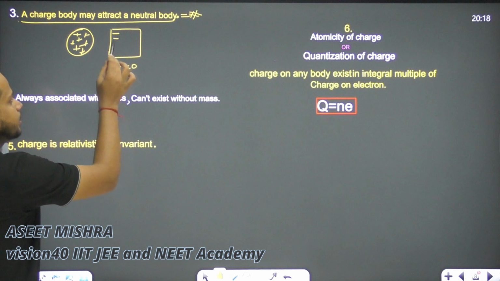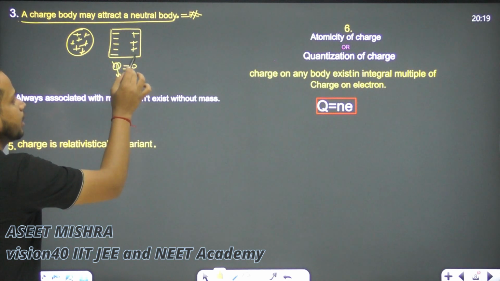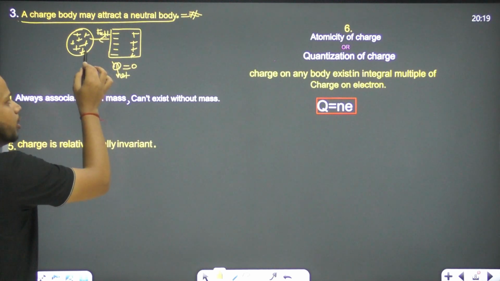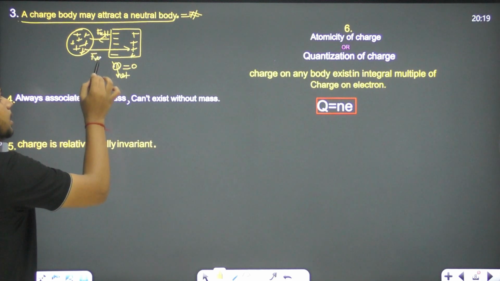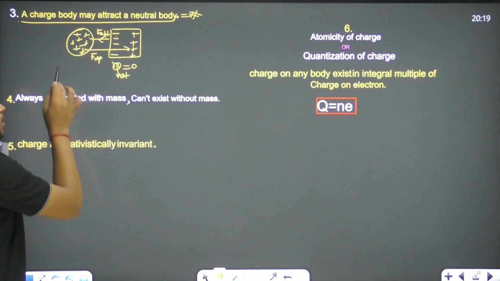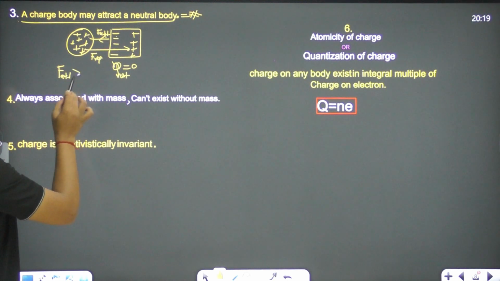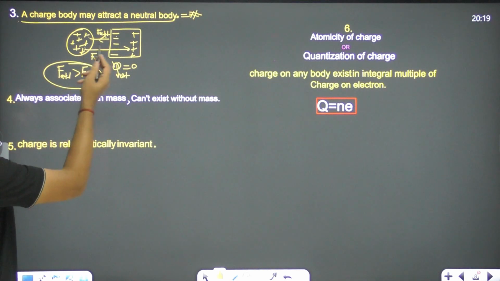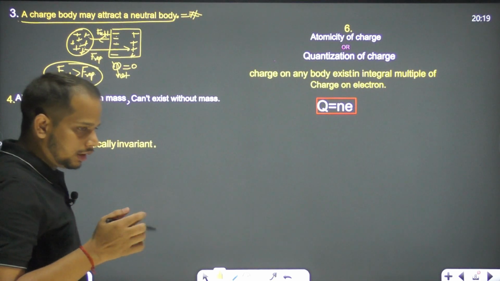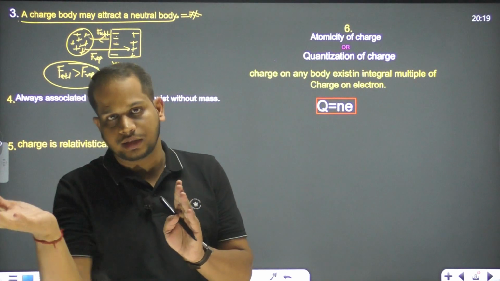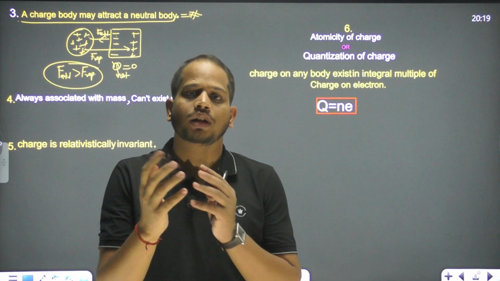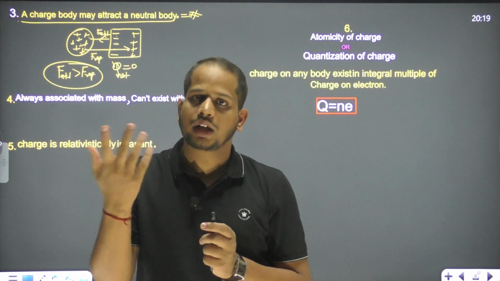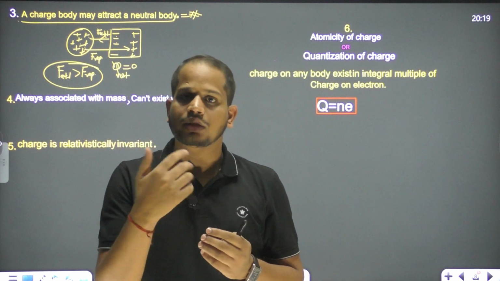So if this is plus, can we say the same? It will attract the negative and it will repel the positive. The negative is close to this one, so there is an attraction, right? And the positive is at some distance, so it will repel the positive. Since the negative is very close, in this situation the attraction can be greater than repulsion. If attraction is greater than repulsion, there is an attraction between them, right? So if I am saying a charged body is attracting another body, it's not a fact that both bodies are charged. It may be possible the other body is neutral, because a charged body can attract a neutral body. Even it can attract the same charge also, right?